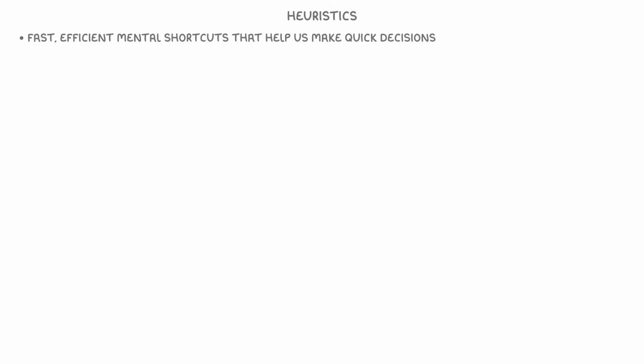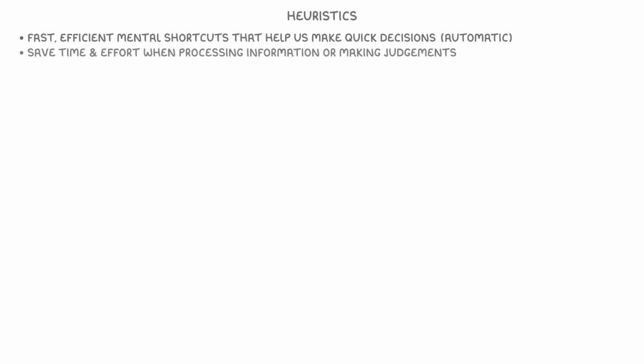Let's start by understanding what heuristics are. We use the term heuristics to describe fast and efficient mental shortcuts that help us make quick decisions without having to think through every detail. They're automatic thinking strategies that our brains use in order to save time and effort when we're processing information or